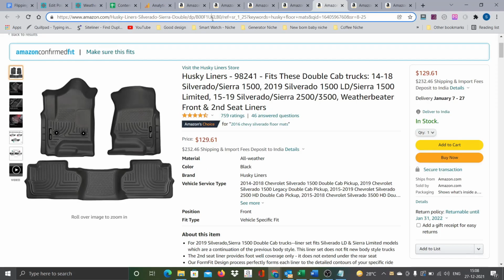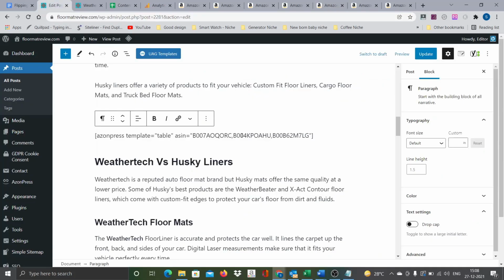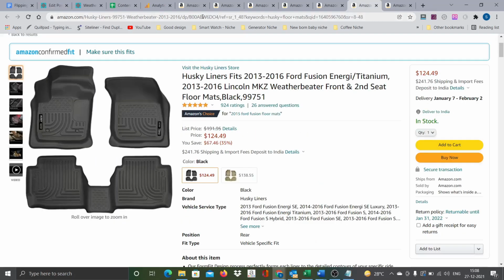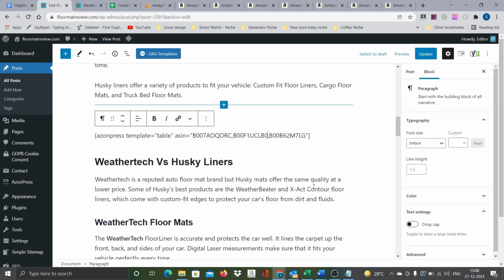An ASIN number is basically a unique identification of any of the products. If you just open any Amazon link, you will find something like this. I think this is a 10-digit number. You will be able to easily identify it. So that is the second one, and the third one is this. That's about it. We are good.